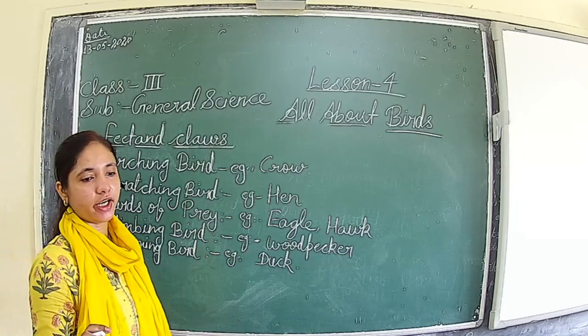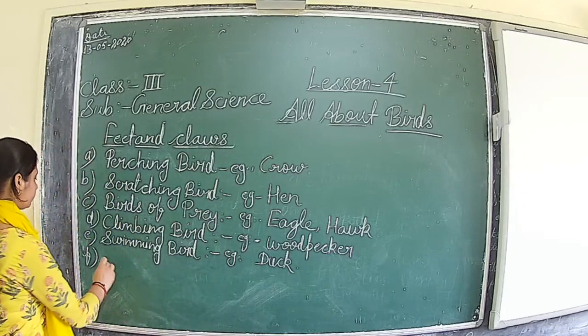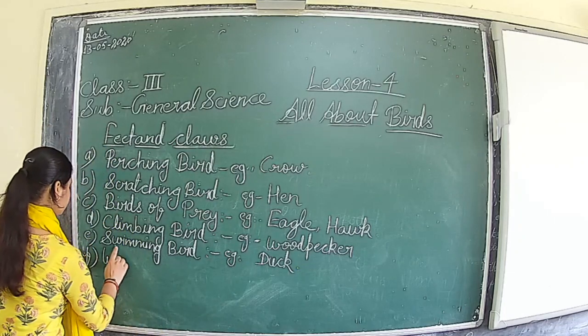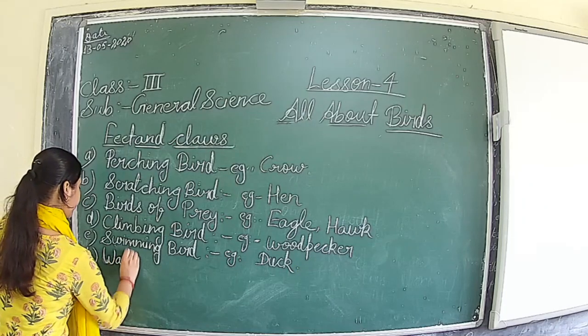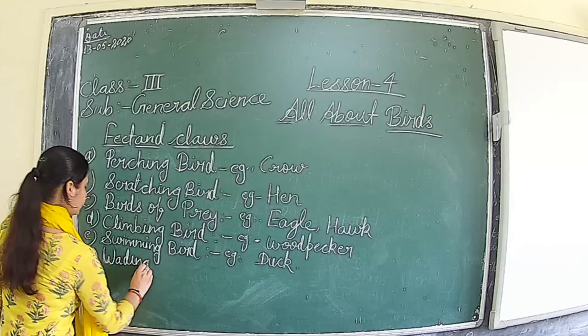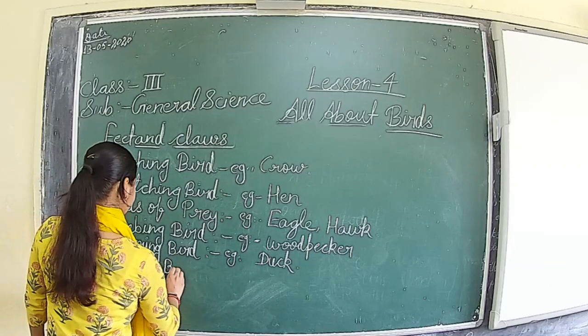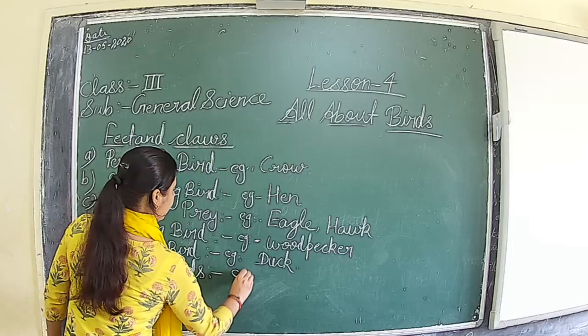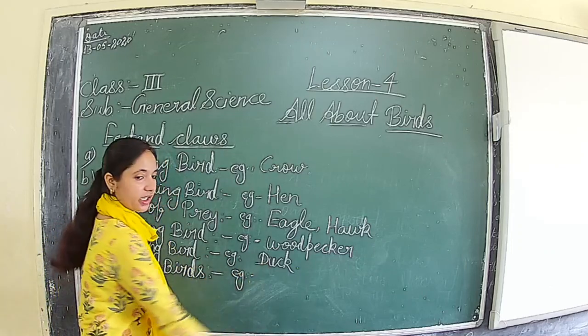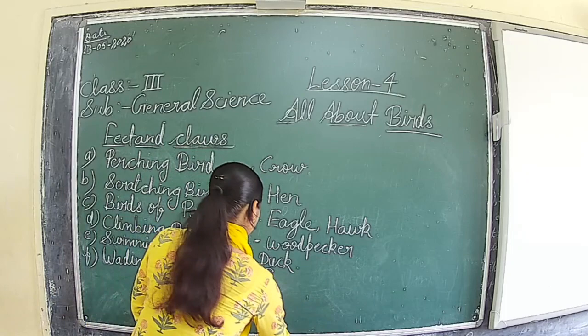Wading bird. And the example of wading bird is crane. Crane.